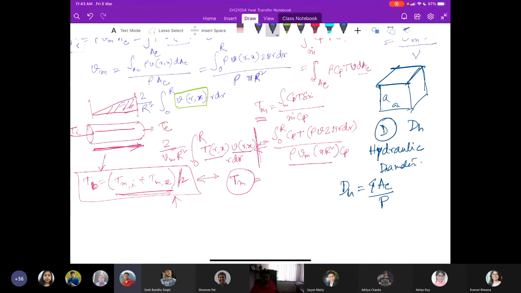What is the weighted cross section? A square. So 4A square. What is the weighted perimeter? 4A. That means the hydraulic diameter for a square duct is the dimension of its one side.